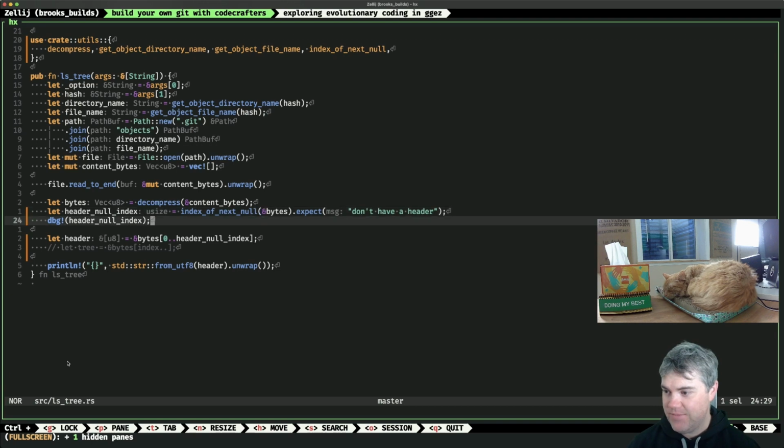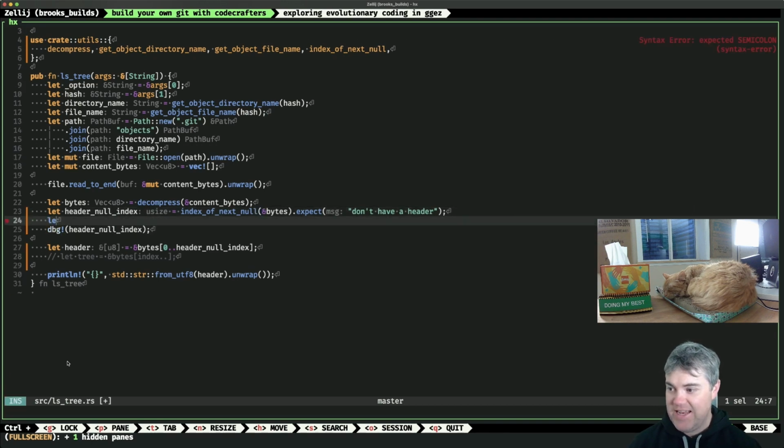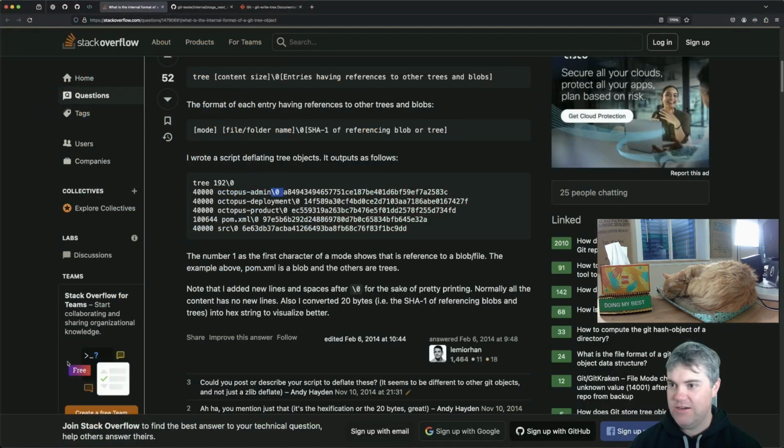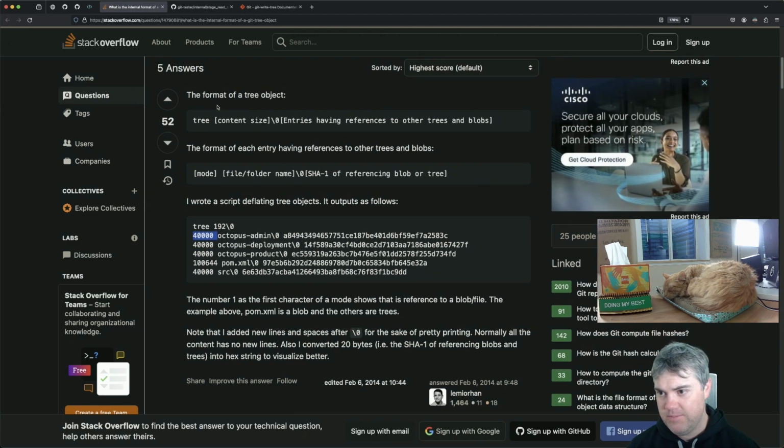Okay, next up, we have our header null index. Now I want to get whatever that next chunk that we see here is. Like whatever this is, which is tree content size, and then entries having references to other trees and blobs. And then, okay, that's going to be a mode. Okay, so we're going to get a mode.